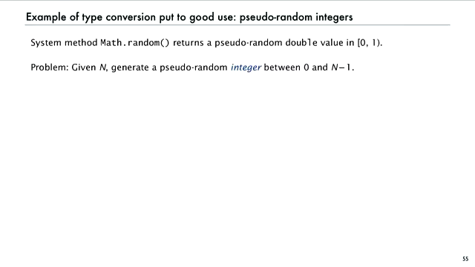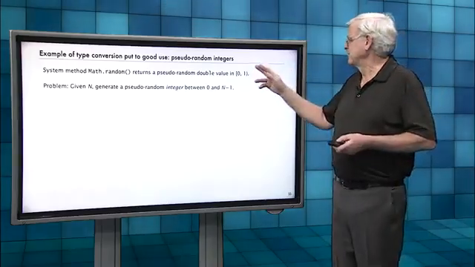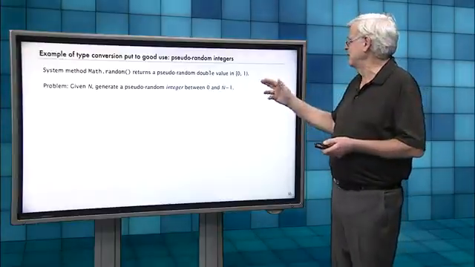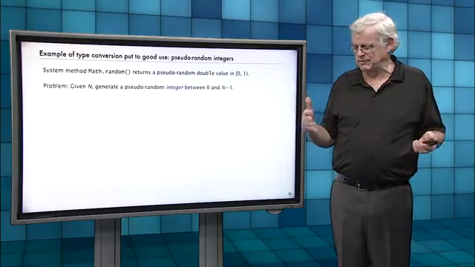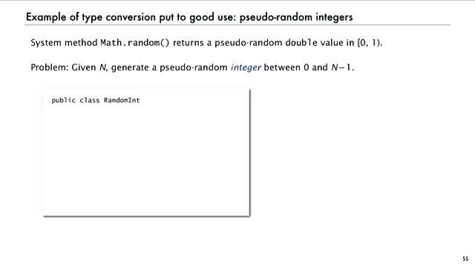Here's an example of type conversion put to good use, and this is our last program of the day. So we've got Math.random that gives us a pseudorandom double value. What if we want to get a pseudorandom integer value between 0 and n minus 1 for any given n? Like if we want to roll a die, we make n equals 6, or if we want to draw a card, we make n equals 52.